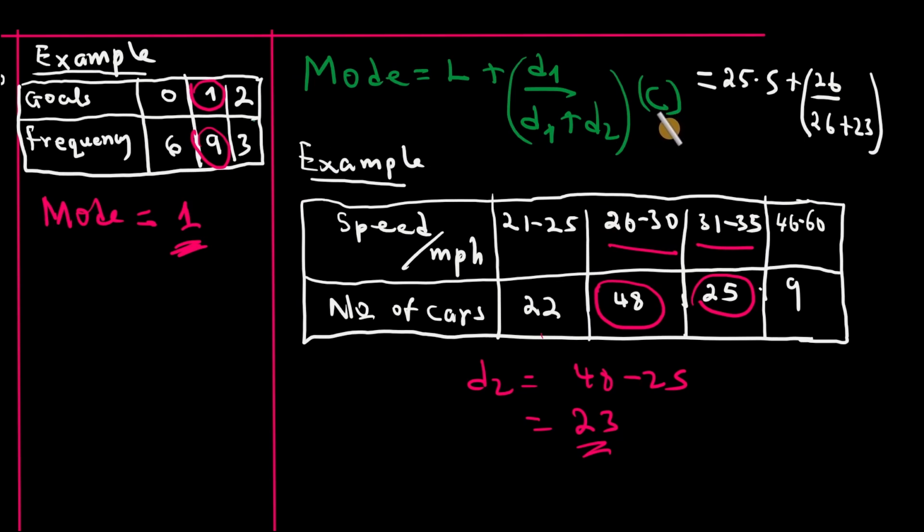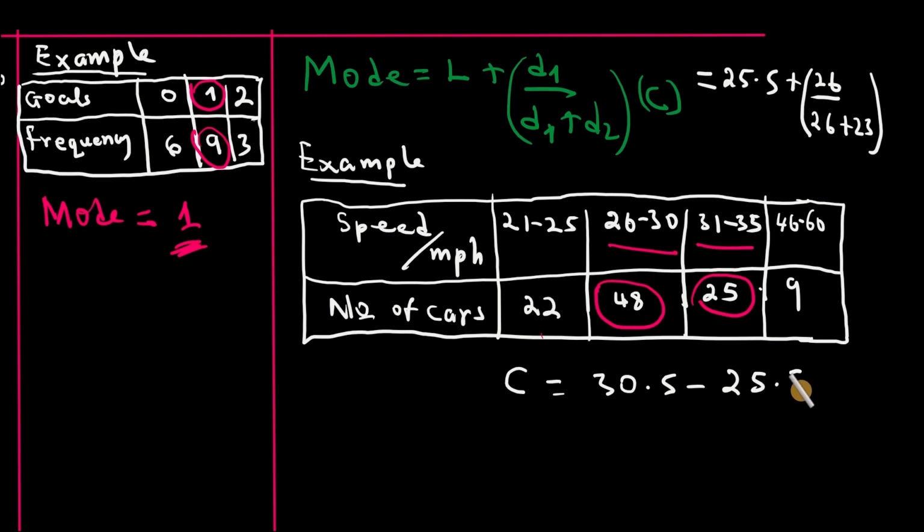C is called the width of the modal class. The width of the modal class is the upper class boundary minus the lower class boundary of the modal class. That is, C is equal to 30.5 minus 25.5, since the upper class boundary is 30.5 and the lower class boundary is 25.5, which is 5. So here I'll multiply by 5. If I compute this, I'll have 28.2 as the mode.